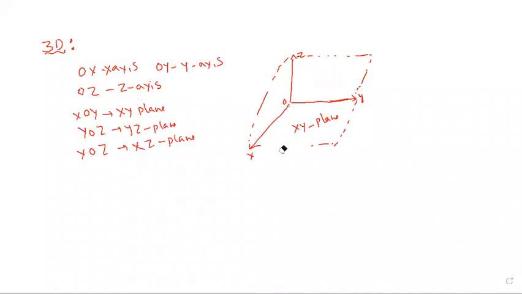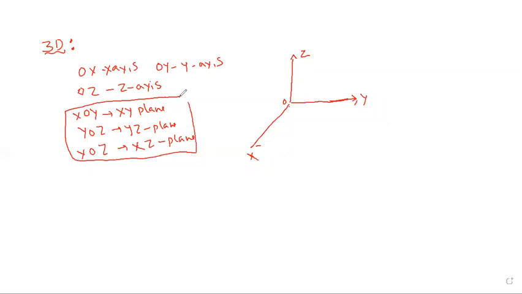Everyone see, this is the y, this is the z, and this is the x. Next, these are called coordinate planes.